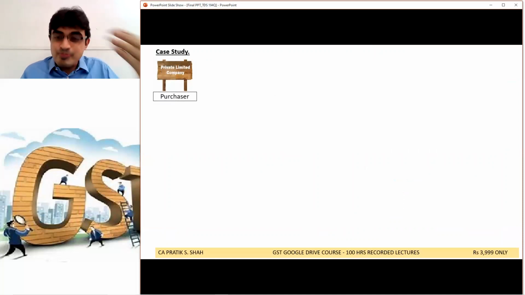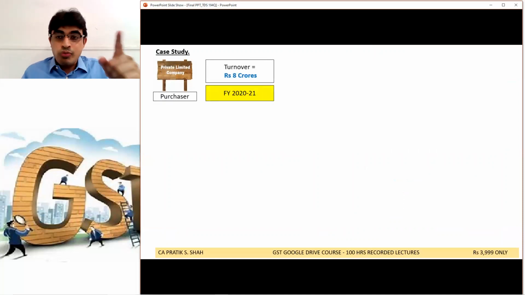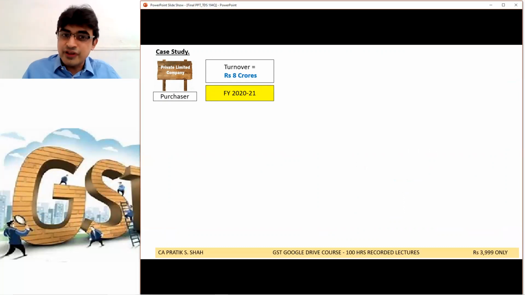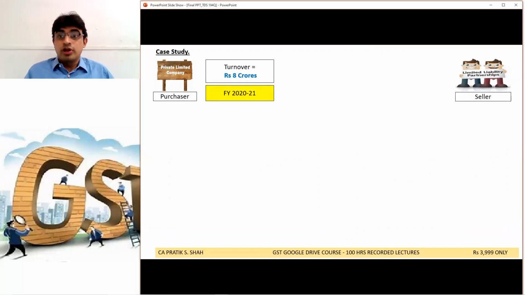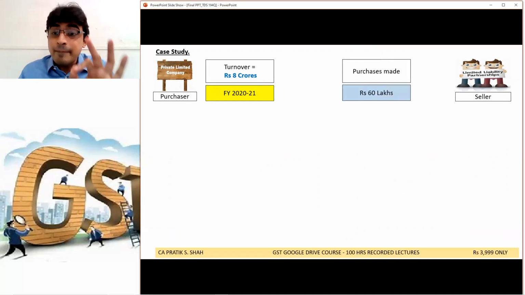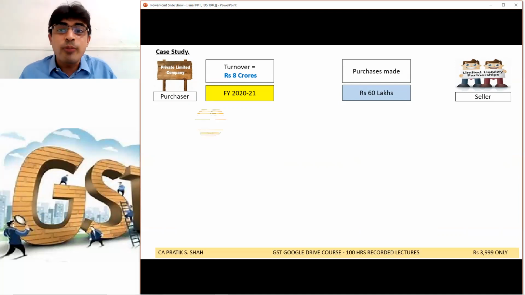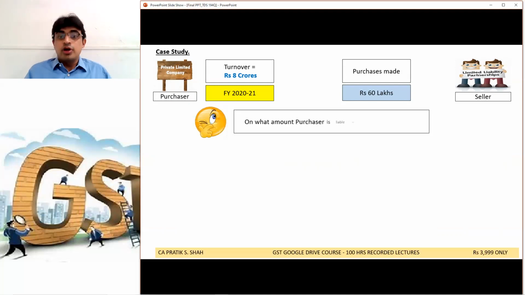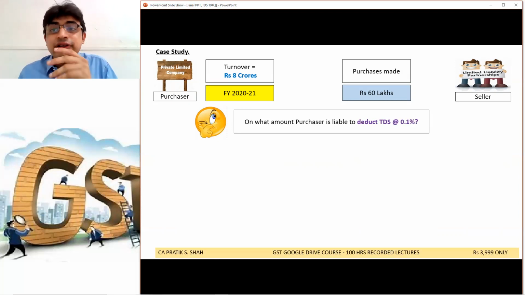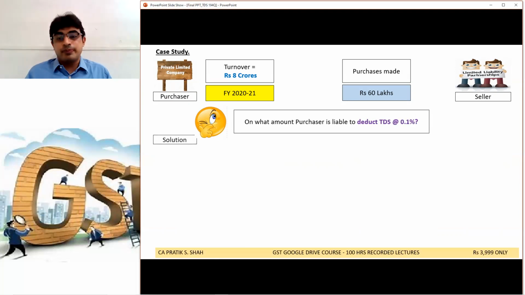Now let us understand through a case study. Many queries must be there. See, the company is a purchaser. Turnover of the company in the preceding year is only rupees 8 crore. Now this is a seller. The company made purchases of rupees 60 lakh. So the company has to pay 60 lakh rupees. On what amount shall the company purchaser deduct TDS at the rate of 0.1%?